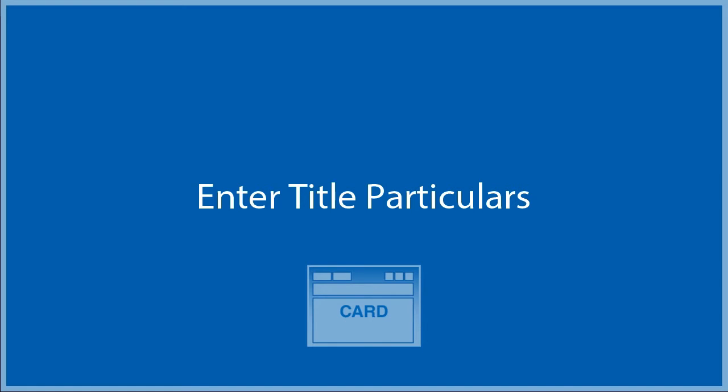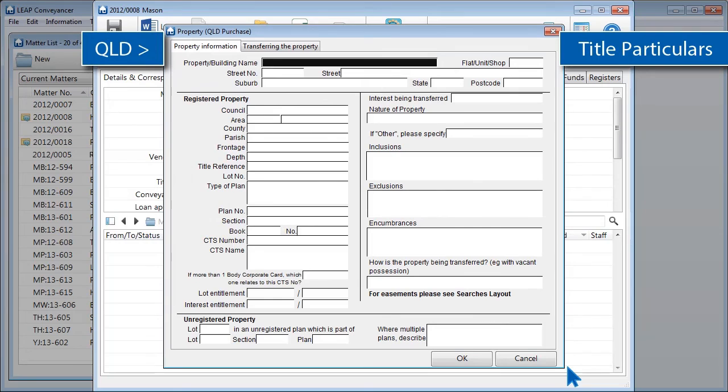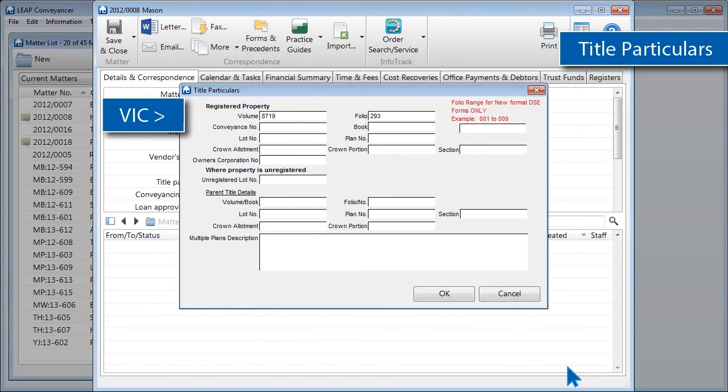Then you enter the title particulars. On a New South Wales matter, there is a Title Particulars tab on the property card. On a Queensland matter, the title particulars are entered on the property card. For our Victorian matter, we enter the title particulars in the Title Particulars card.